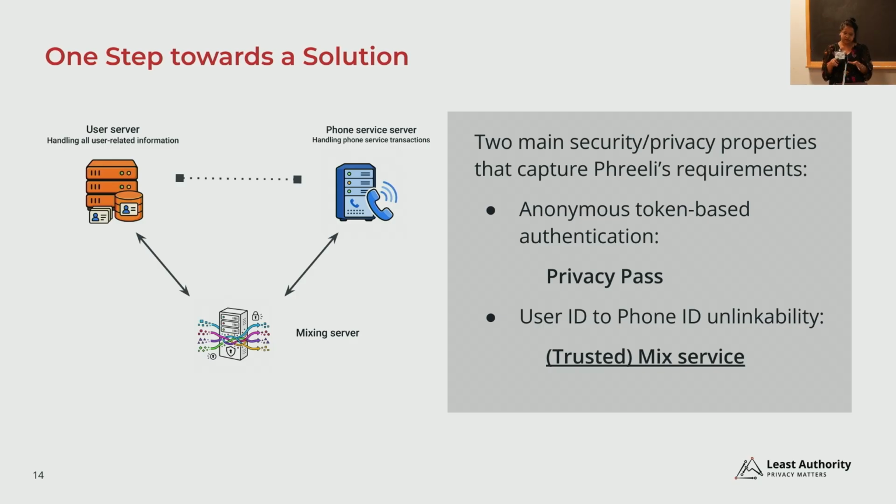So this combination of the Privacy Pass protocol along with the mix service implementation is what we went for in the initial deployment. Freely has been live since last year, and they chose to go with this solution. But of course, we were not happy with this solution because it is a non-cryptographic solution with a trust assumption. So our next iteration was to try to come up with a solution that can remove this trust.